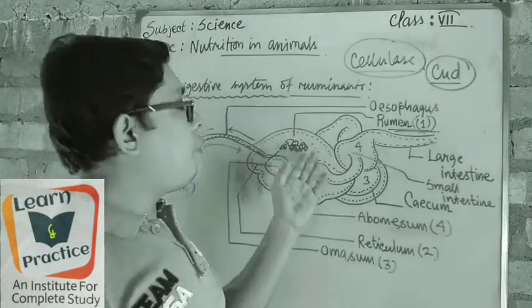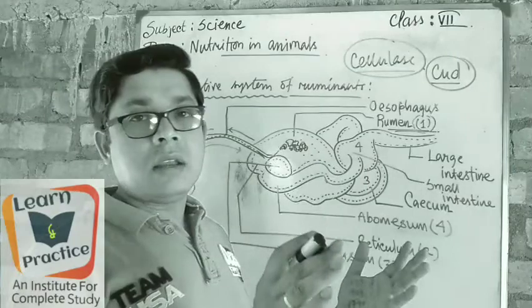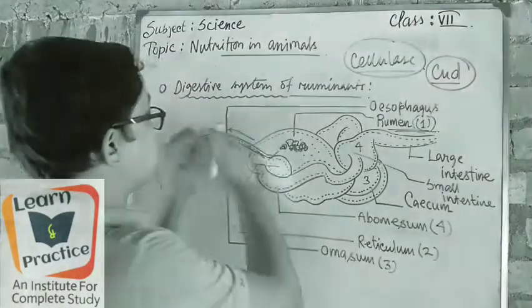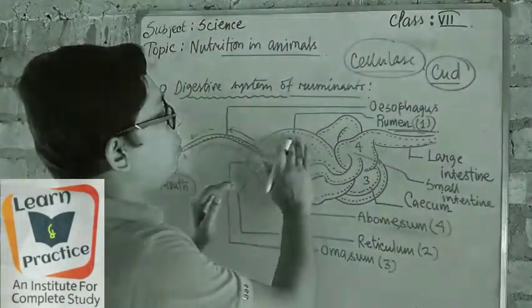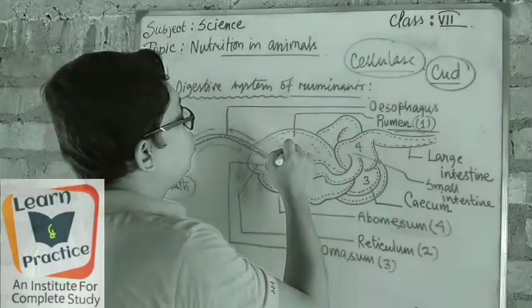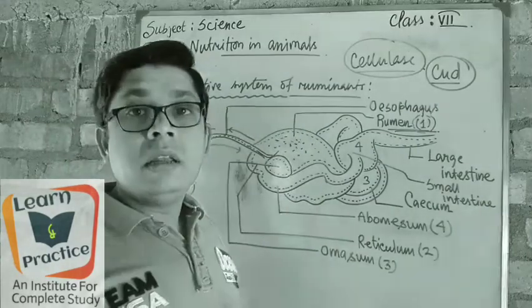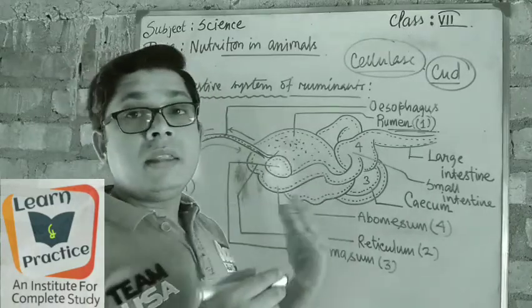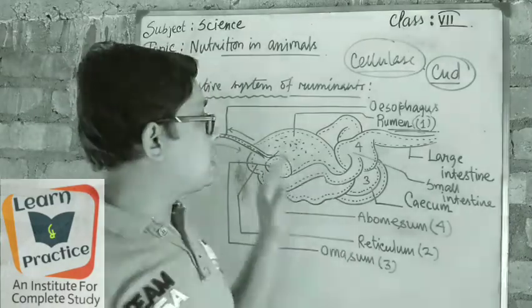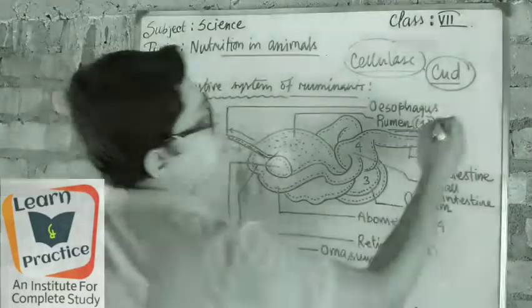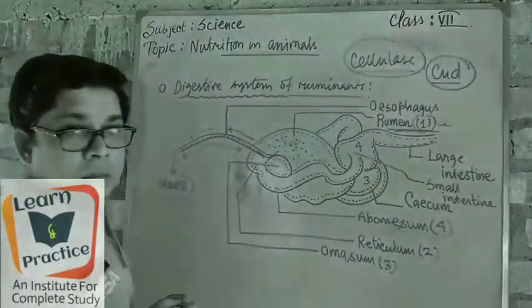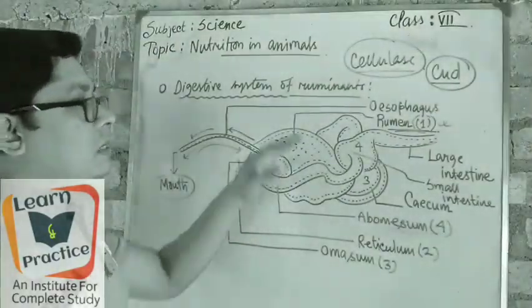Now from here the internal digestion has started. When the semi-digested food has come here, the liquid portion of the food is present over here. Now the digestion by bacteria and protozoa has started inside it. First of all, it will be completed at the first part of the stomach, the rumen.